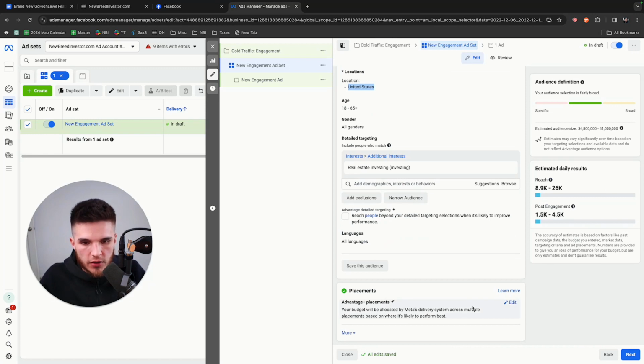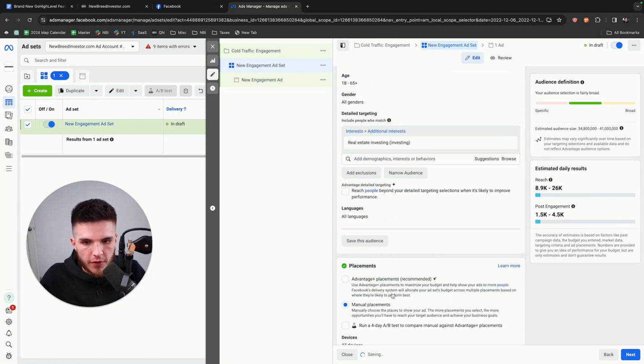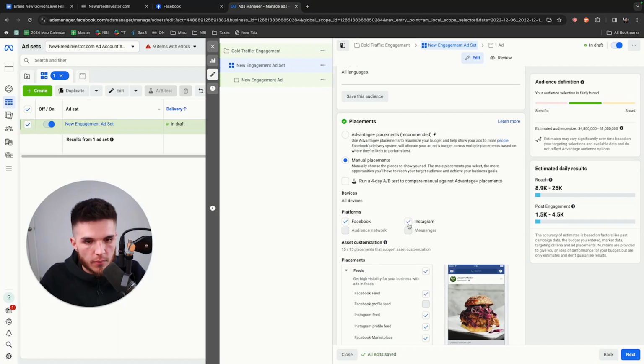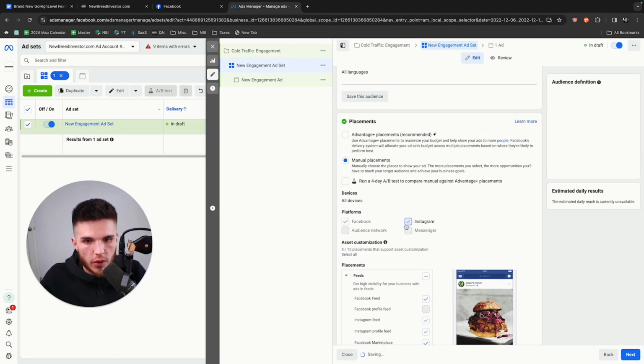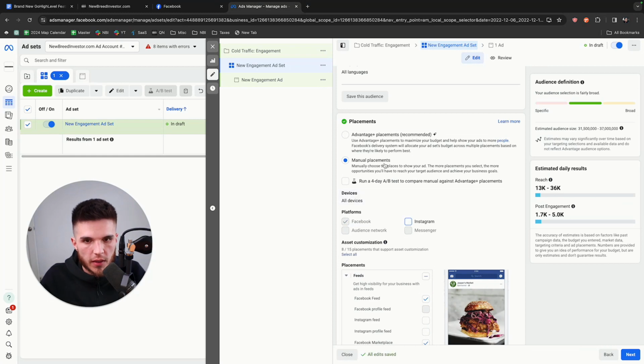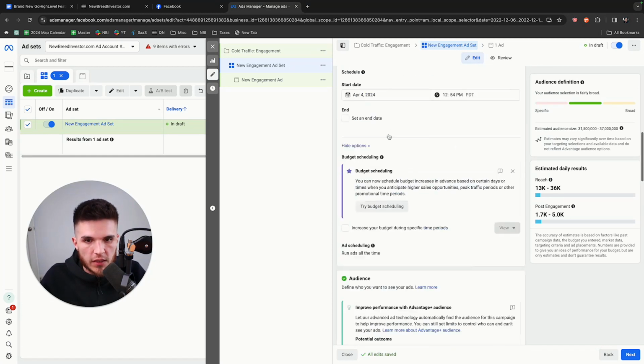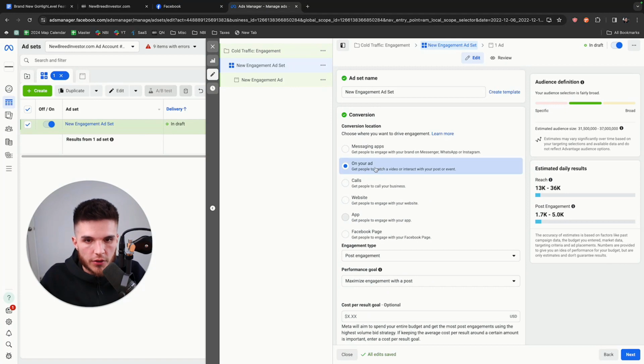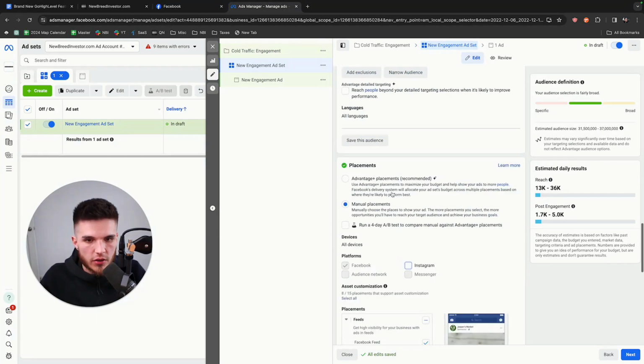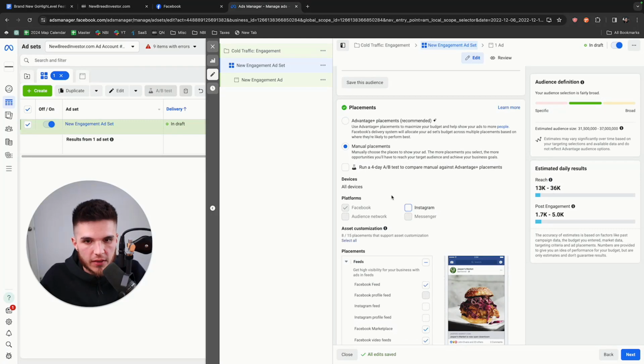We can do Advantage Plus placements here if you want to just stick to people on Facebook, which is probably where you're going to get most of the comments. If you are running an actual post, then just choose Facebook here. But the cool thing about the Advantage Plus placements is Facebook knows that we're optimizing for on your ad, so it knows that it can't show this ad on certain placements because people won't comment, right? So we want people to engage. So you can do manual placements and just do Facebook. And if you wanted to do the same exact strategy for Instagram, you can. Once you see the rest of the video, you'll see how you can make this work for Instagram. But I'm just going to do Facebook for now.